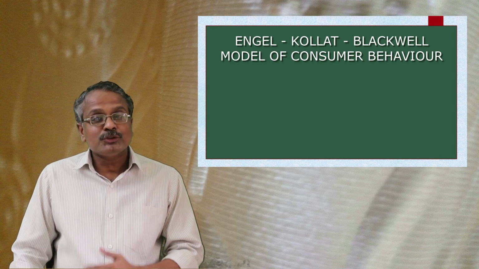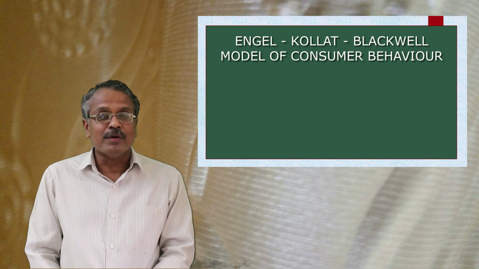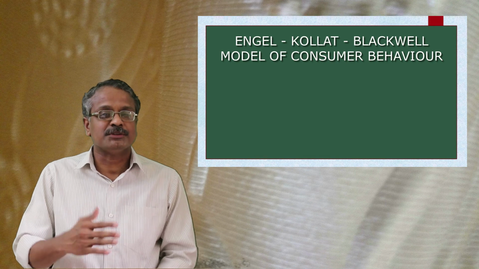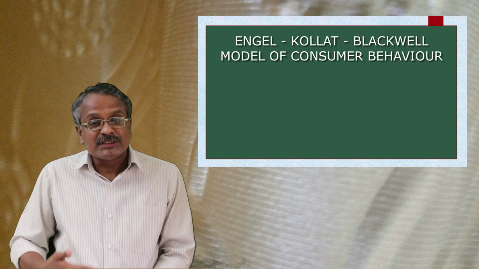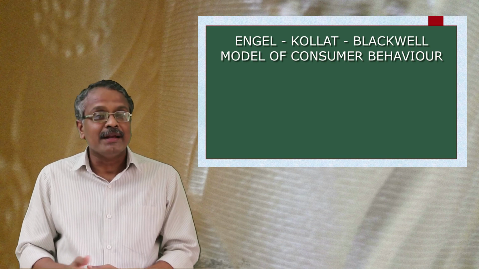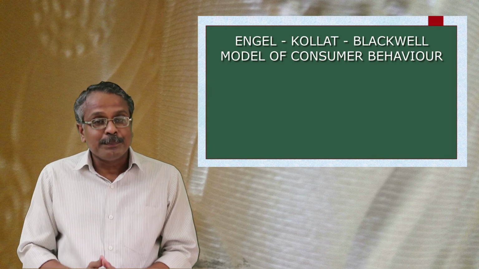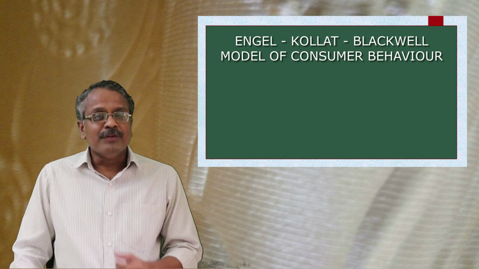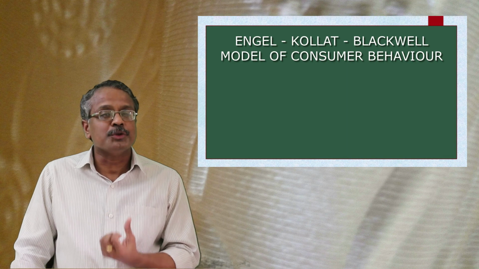It can be seen that many of the elements of the EKB model are similar to the Howard-Sheth model of consumer behavior. However, there are some differences in the structure of presentation and the relationships among variables. The EKB model has tried to incorporate the influences of both internal and external factors in the decision-making process. For the purpose, a number of variables also have been considered. Therefore, we can consider this model as a comprehensive model of consumer behavior.